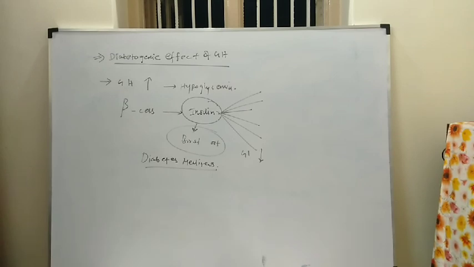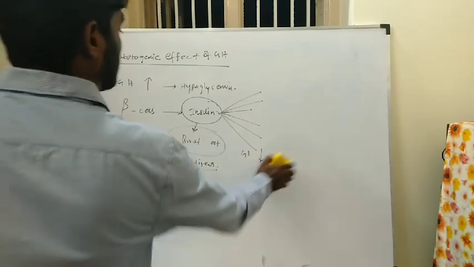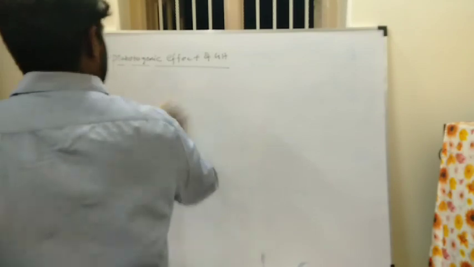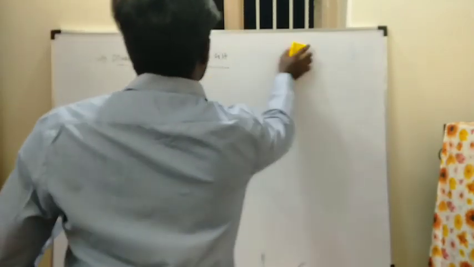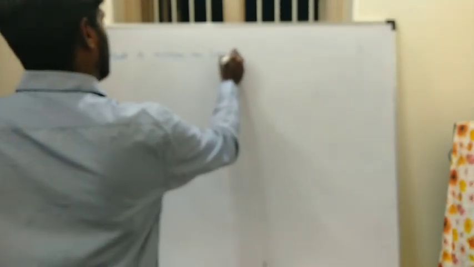So next we will see the mode of action of somatomedin. Somatomedin is also a type of hormone. It does not act directly; the growth hormone acts through the somatomedin. Next we will see the mode of action of somatomedin.